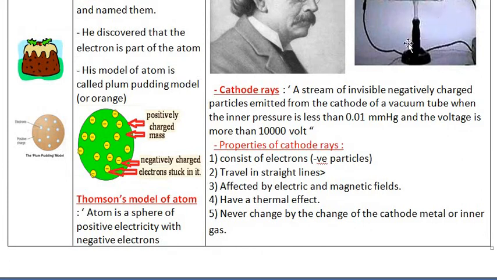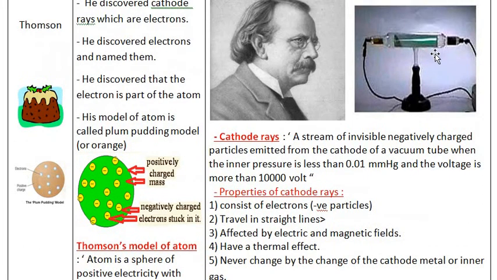These rays have many properties. They are made of electrons, negatively charged. They travel in a straight line. They are affected by electric and magnetic field. When magnet and electric field are put, they are deflected. They have thermal effect. When they move, you feel that this part is hot.